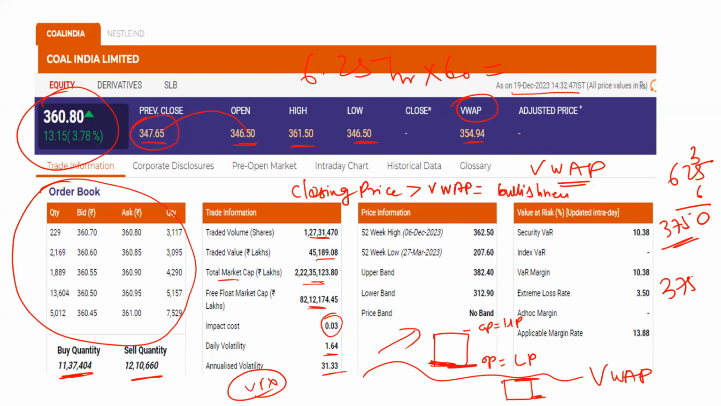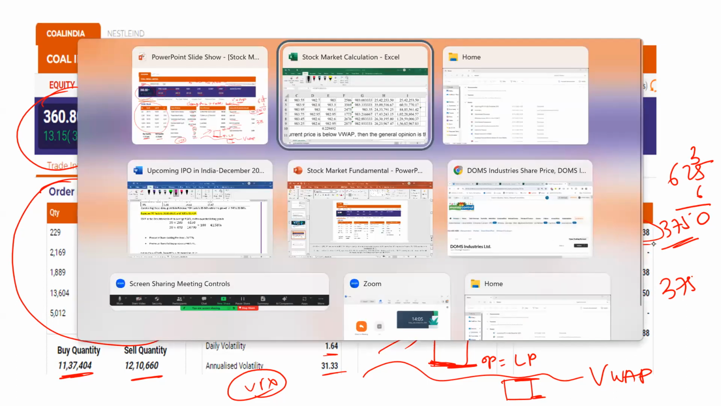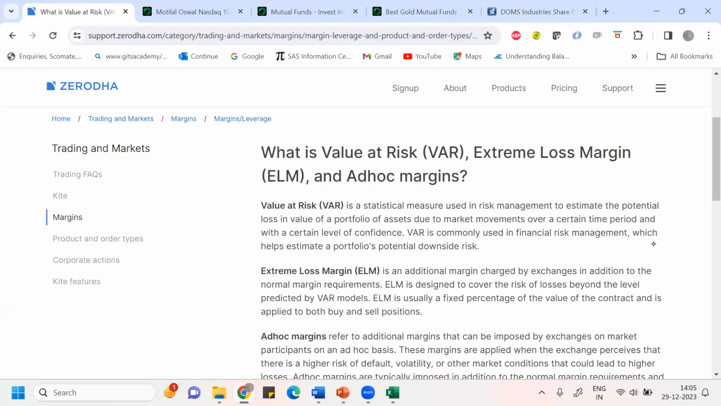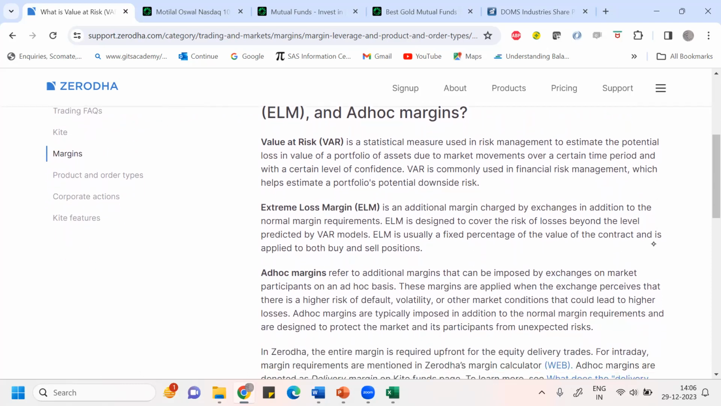I will do one session on MS Excel where I'll show you a VAR calculation, how VAR is basically calculated. What is VAR, value at risk? I just took one article on VAR. So value at risk is a statistical measure used in risk management to estimate the potential loss in value of a portfolio due to market movement over a certain time period with a certain level of confidence. VAR is mainly used to understand the maximum loss you can get on your portfolio.